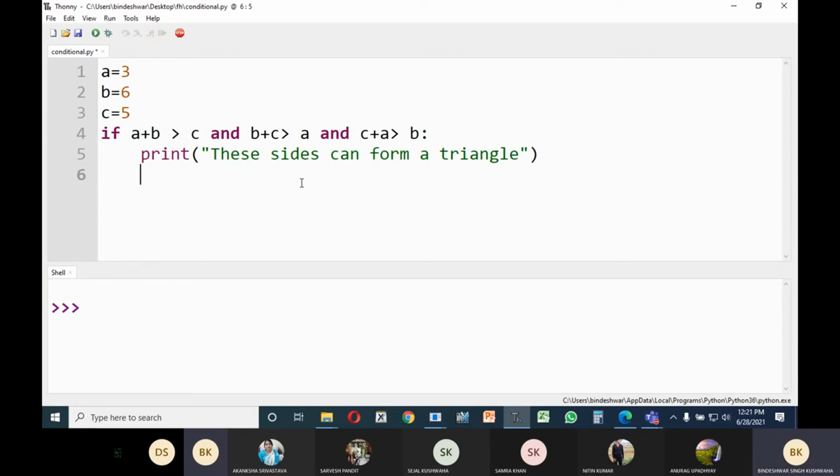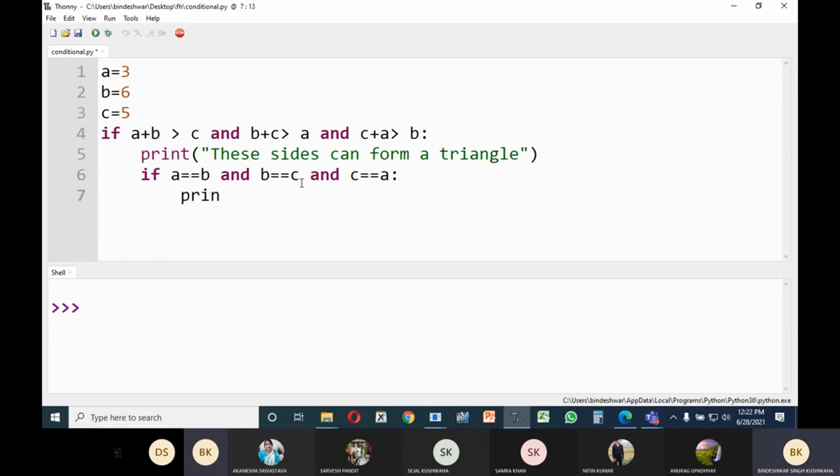But what type of triangle? Okay, so let us first check equilateral: A is equal to B and there must be and, B is equal to C and C is equal to A. So this will form an equilateral triangle.